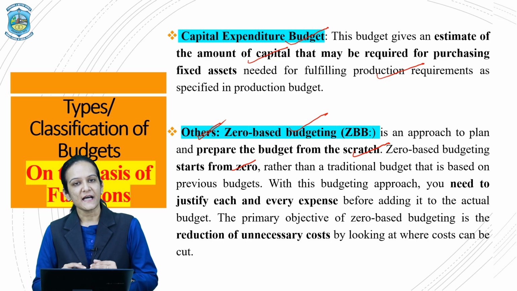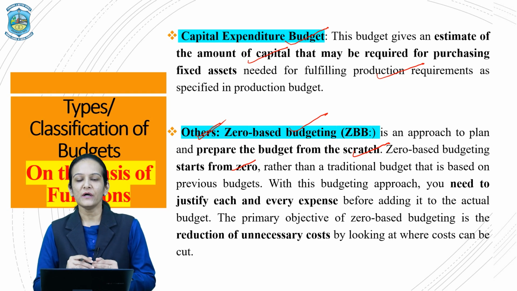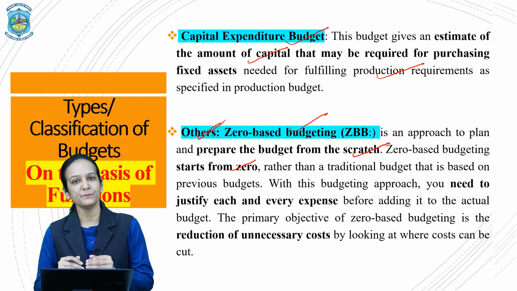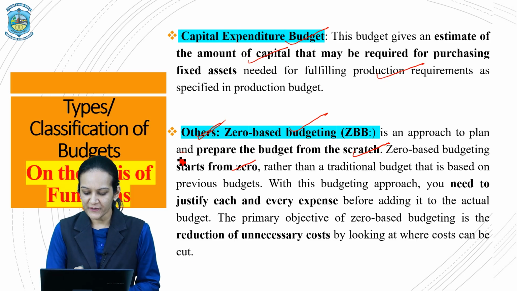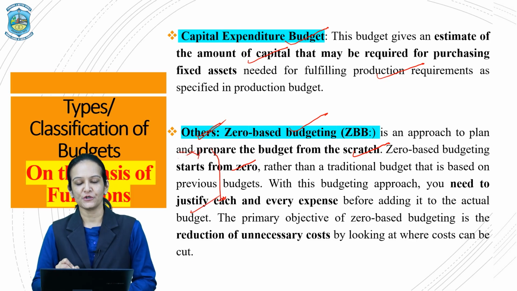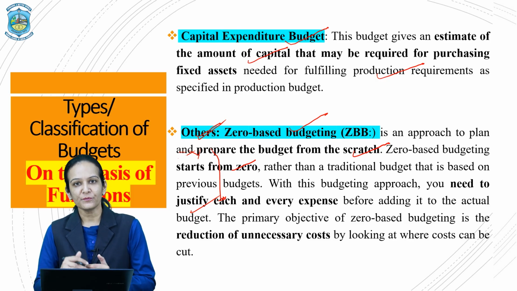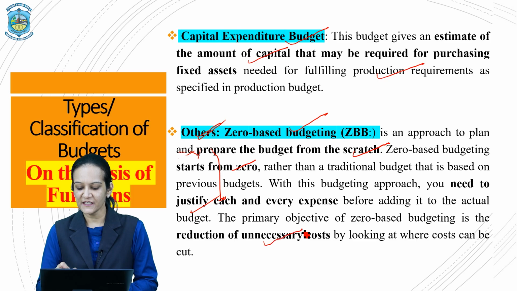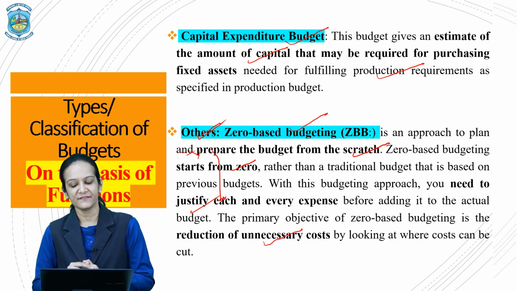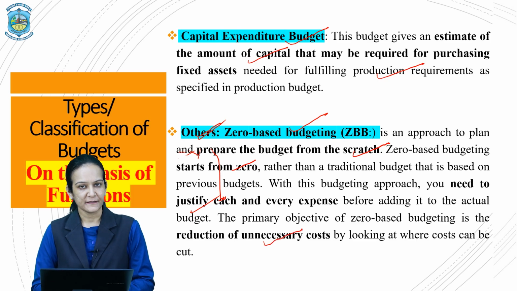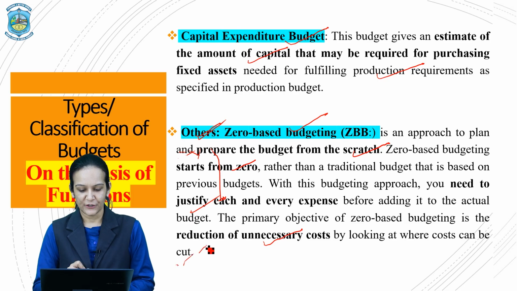The reason for starting from zero is that whenever you need to add an expense in this budget, you have to present a complete justification for that expense, why it is being added in this budgeted period. So this process helps to reduce unnecessary cost by looking at the areas where cost can be cut or reduced.